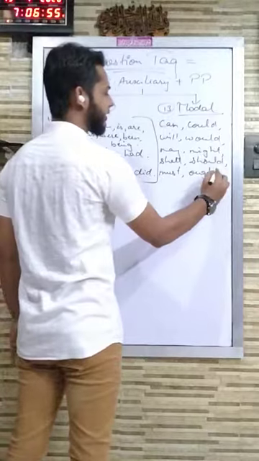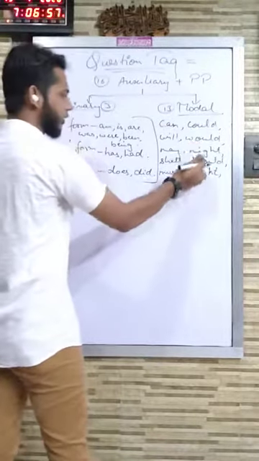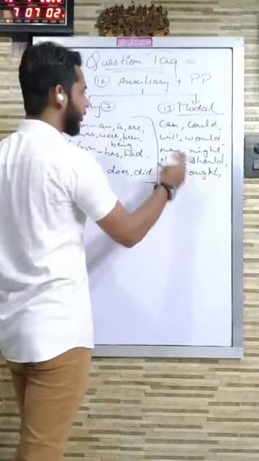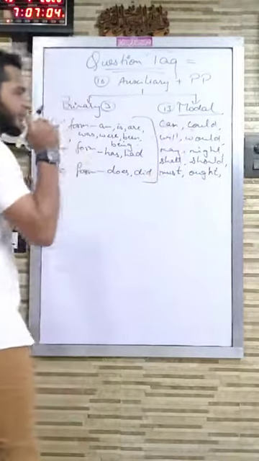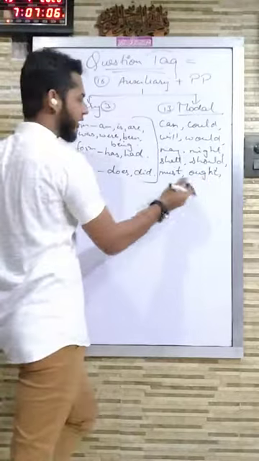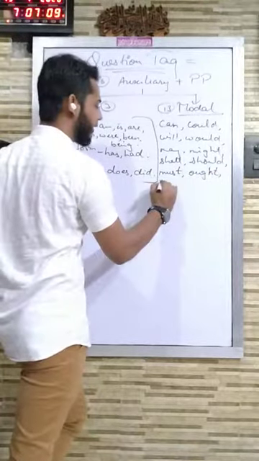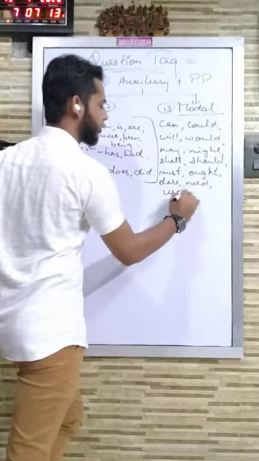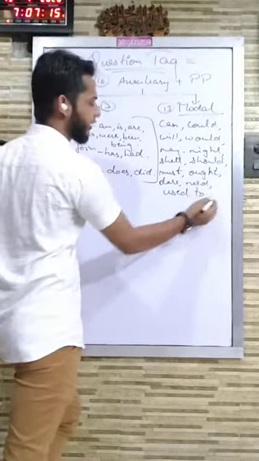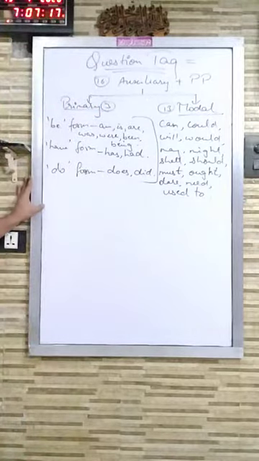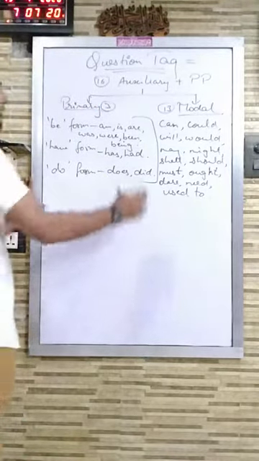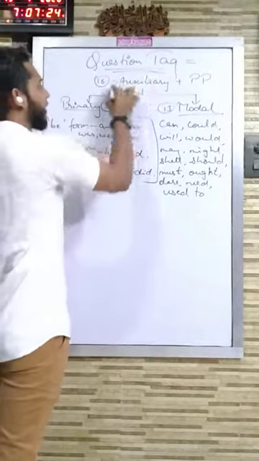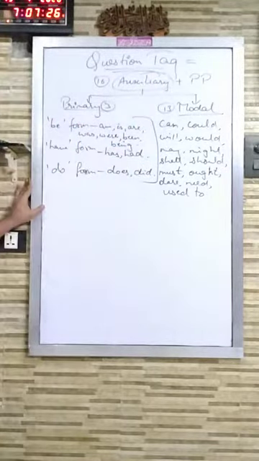Ought is basically a synonym of should. Many students might not have heard this word before. So can, could, will, would, may, might, shall, should, these 8, and 5 individual ones, that is must, ought, dare, need, and use, many of them write used to. So these are 13 modal auxiliaries which you have to remember, and 3 primary auxiliaries. So these all come under auxiliary.